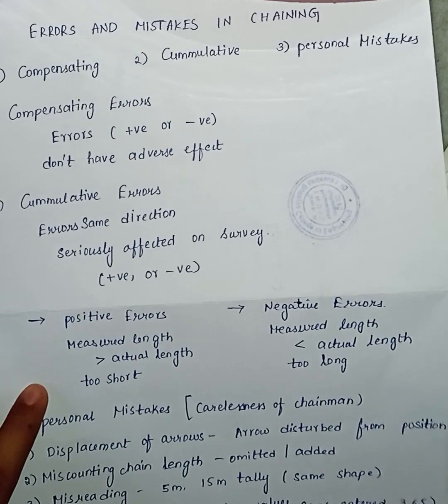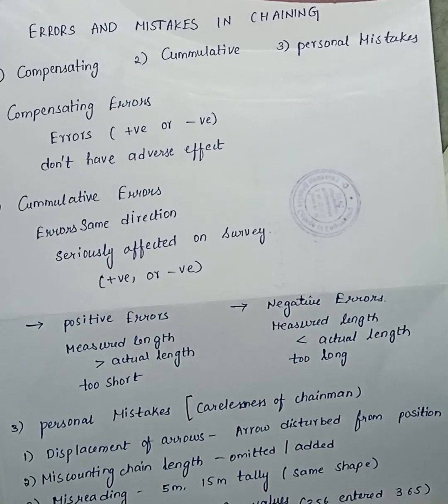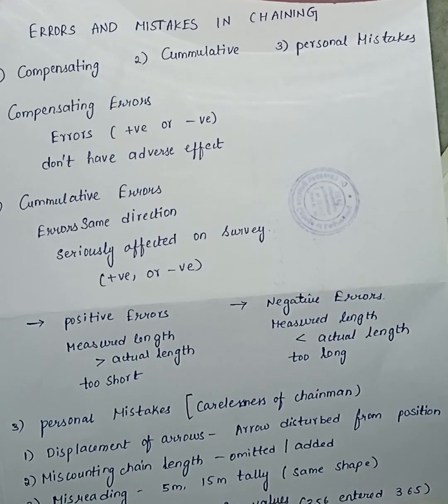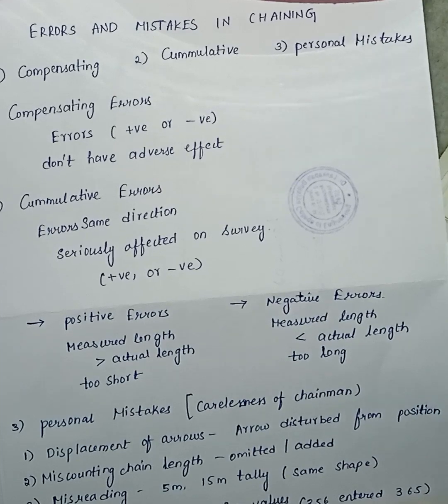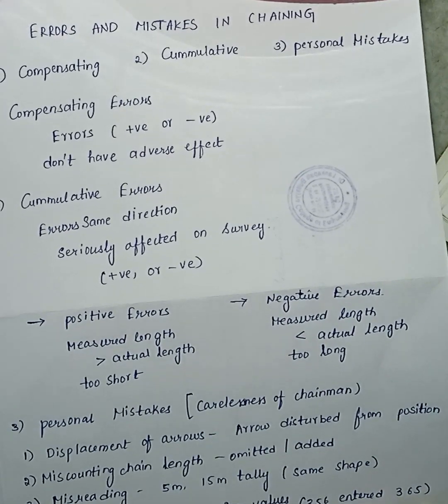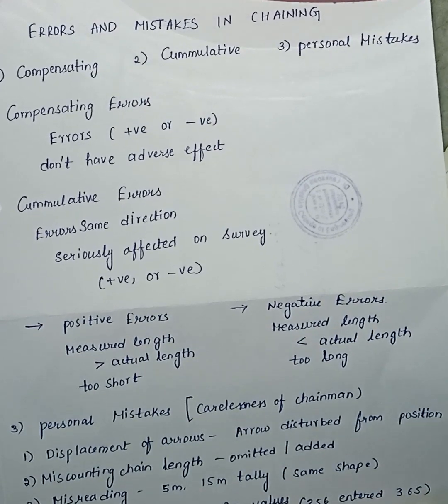Some numbers may also be called wrongly. 60.2 may be called as 62 sometimes. The numbers may also be read from the wrong direction. The 6 may be read as 9. So these are also some personal mistakes.